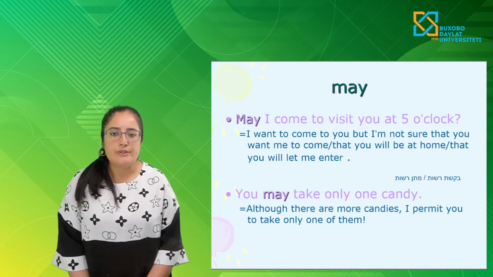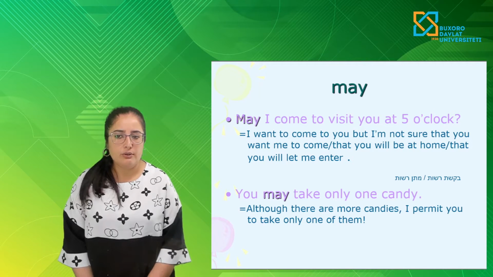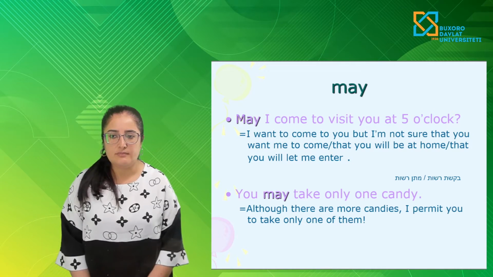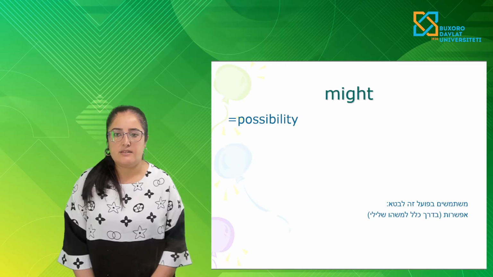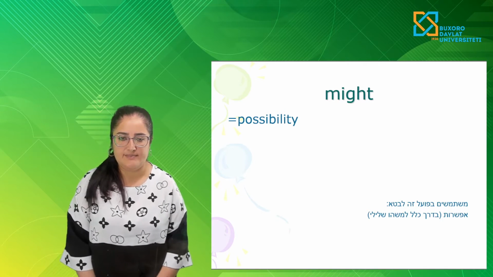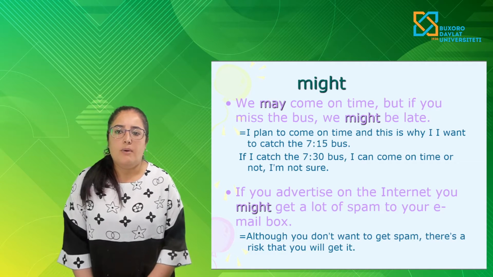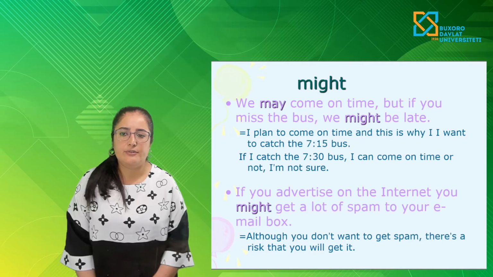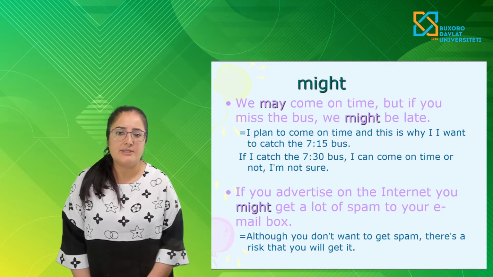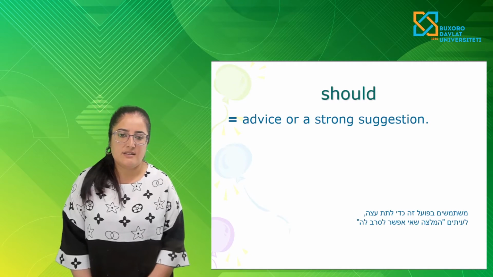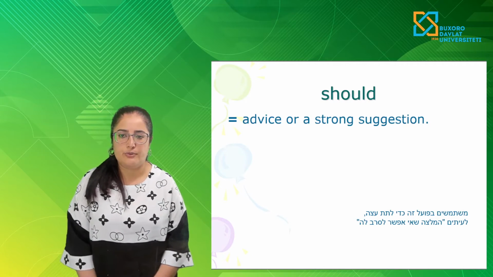May I come to visit you at 5 o'clock? This is an interrogative sentence. And might: the meaning of might is a possibility. We may come on time, but if you miss the bus, we might be late. This is a sentence.